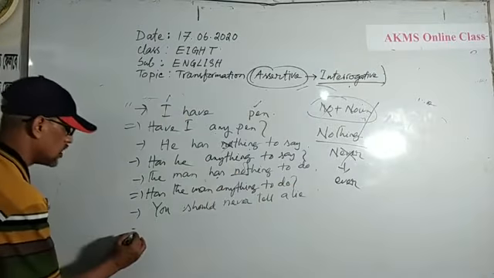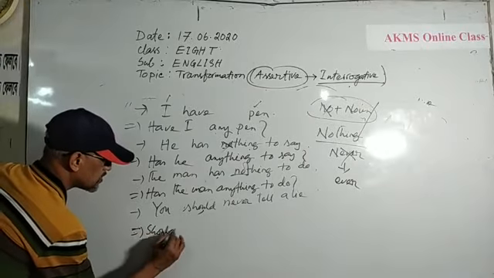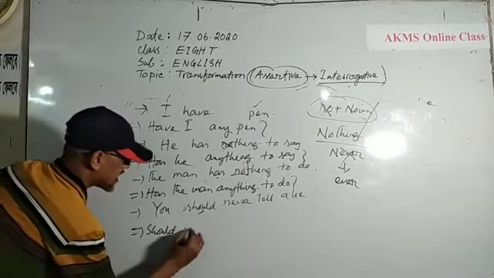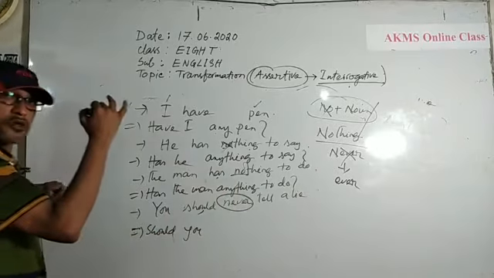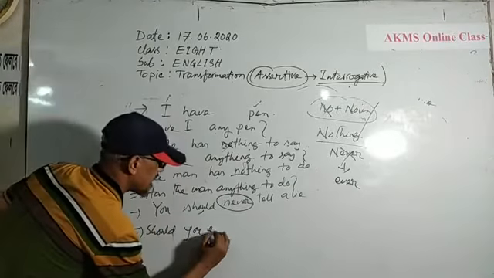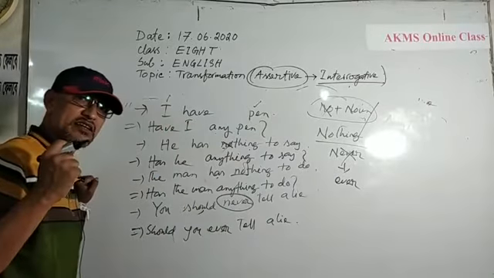What will you do? You should bring "should," then subject: should you. Should you ever tell a lie? Then what have I done?